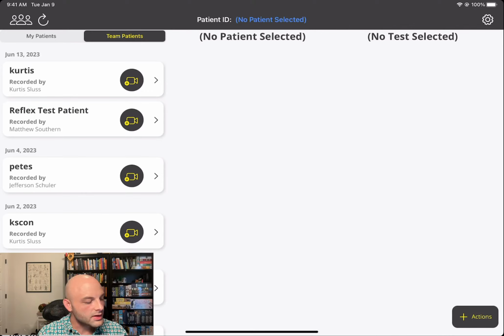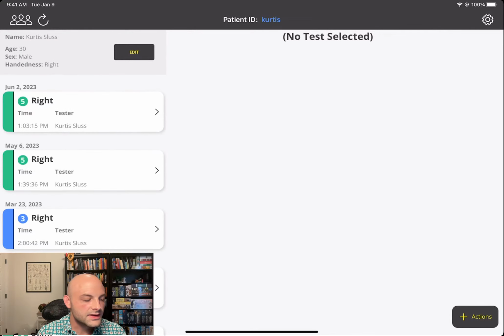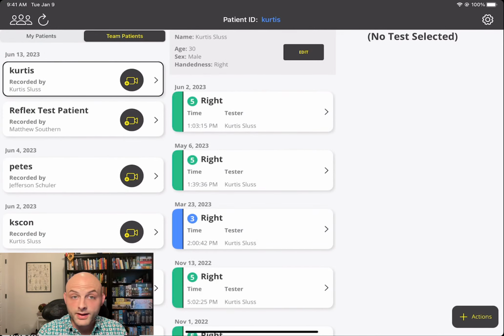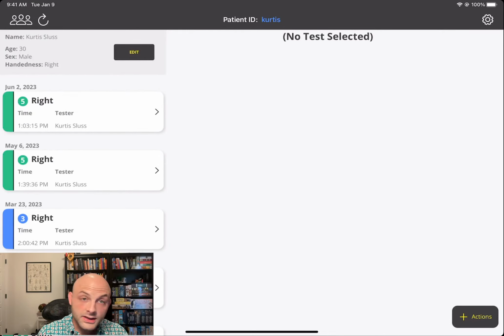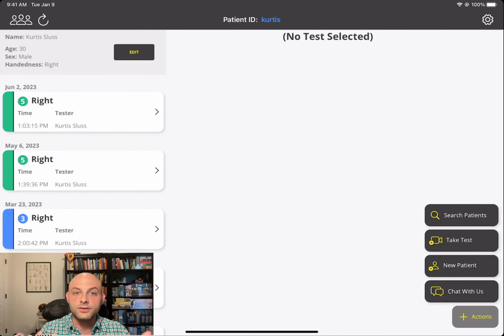So when you first open it up, you'll have the patients presented to you, and then you can select a patient and it will load the tests underneath that patient. Now you can see that to the left, it dismissed the patient bin. We can bring that patient bin back by selecting the people icon in the top left, and it will bring up the rest of our patients so we can navigate through those. If I'm looking for a particular patient, I can select the action button and I can click search patients.